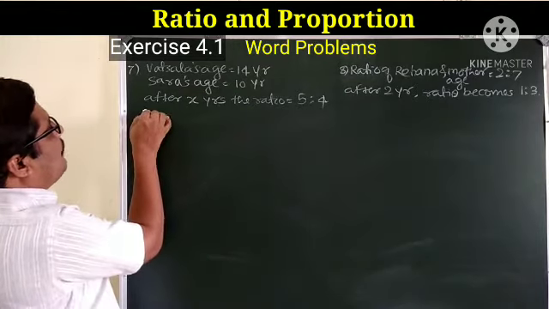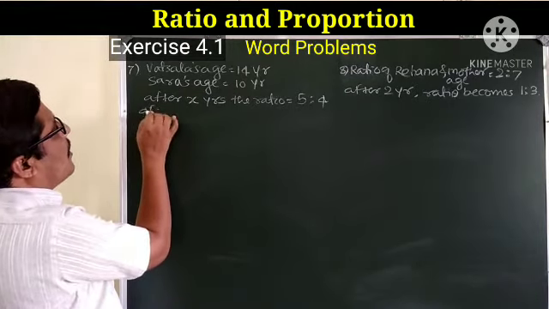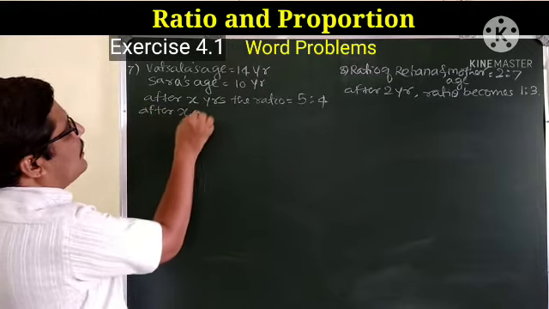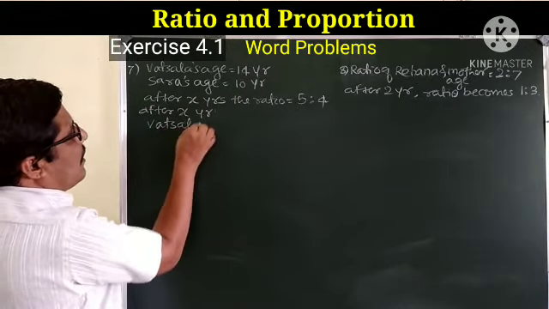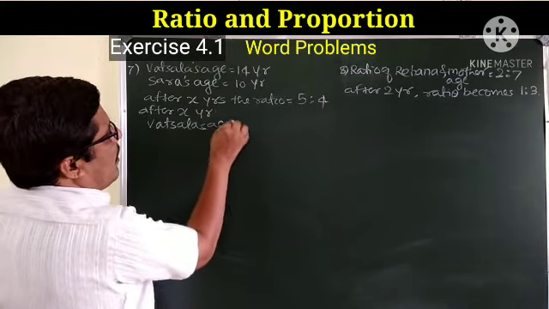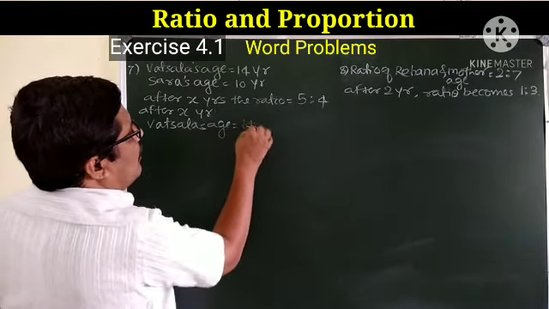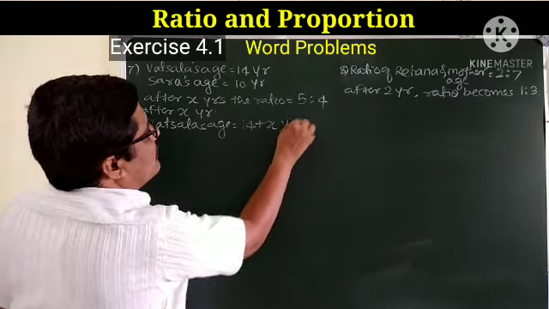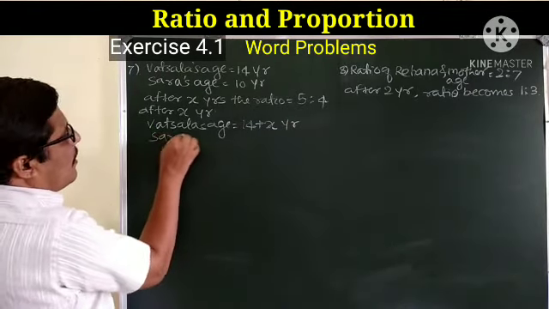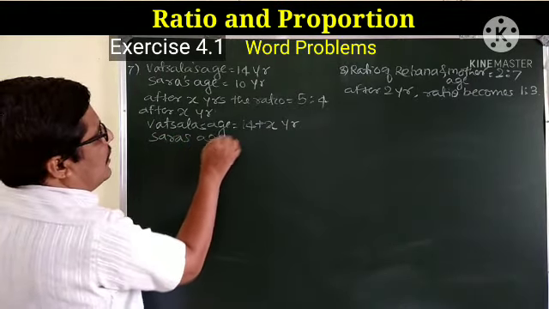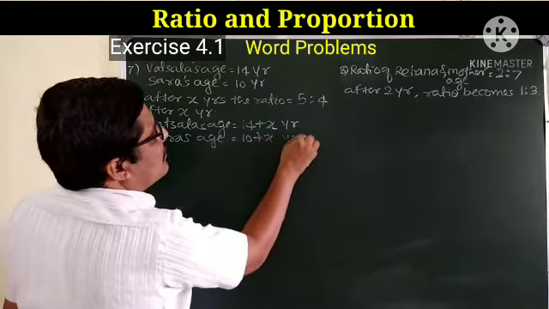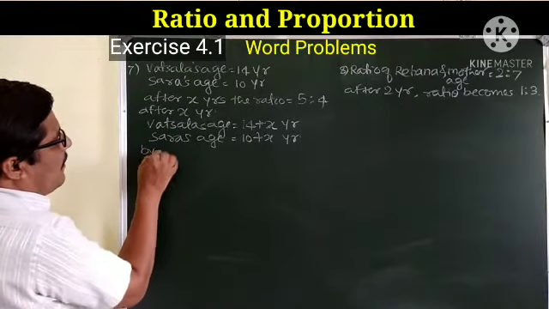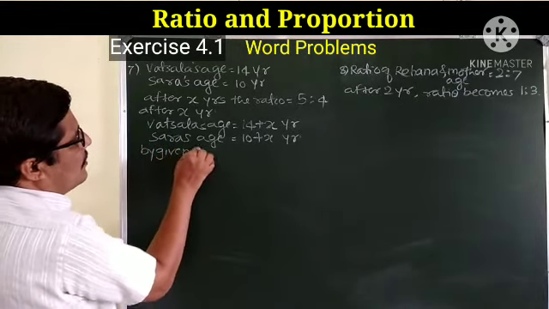So after x years, Vatsala's age 14 plus x years. Sarah's age 10 plus x years. So by given condition